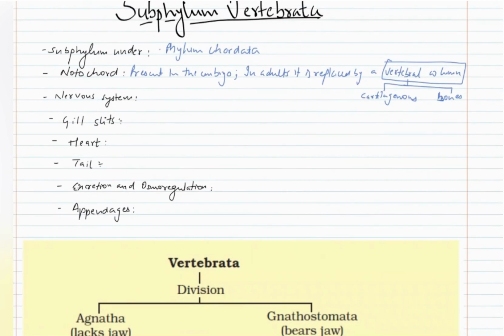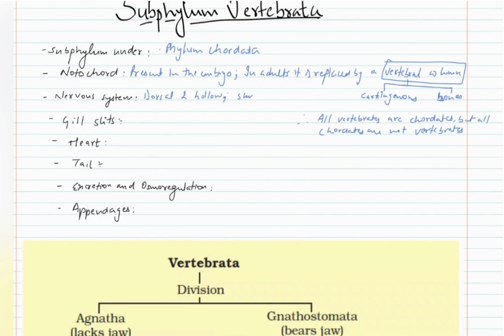Therefore, we say that all vertebrates are chordates because they have a notochord at some point of their life, but all chordates are not vertebrates because not in all members of phylum Chordata there will be presence of vertebral column. Nervous system is dorsal and hollow.